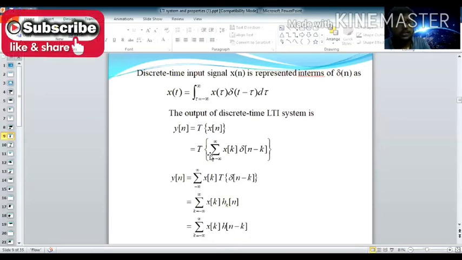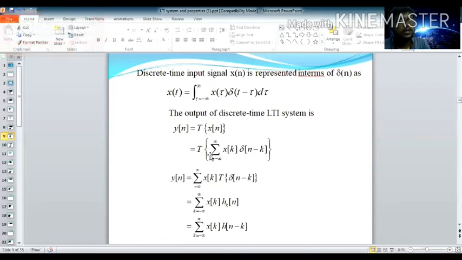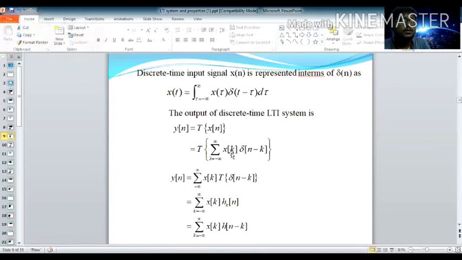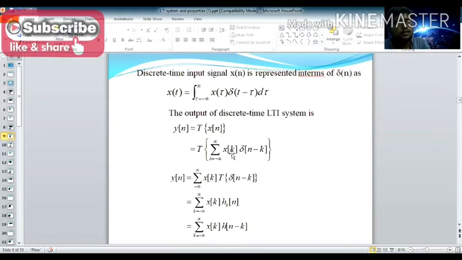These are the changes, so note them carefully and don't make any mistake here. Then instead of τ, we use k for discrete time. These are the slight differences. In CT you apply the Laplace transform, but here you apply the Z transform. These are the similarities.